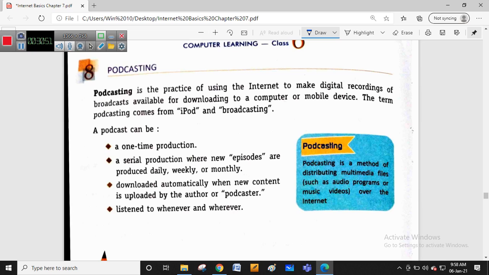So this is also another platform, a practice of using the internet to make digital recordings and broadcasts available, with the help of downloading to a computer and mobile device. These days there are smart TVs and phones, so we have n number of streaming services available. The web series and web episodes that we are getting are all posted through podcasting. These are all the internet basics.